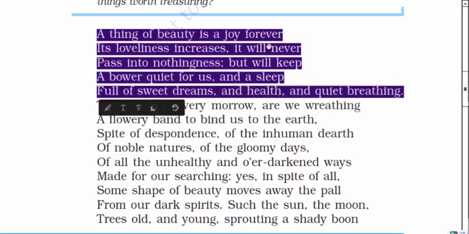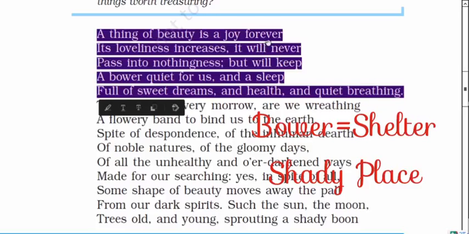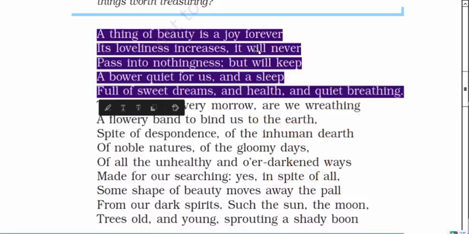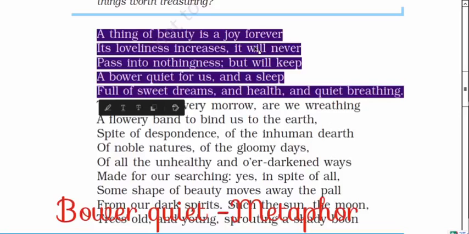It means the pleasure and joy of a lovely, beautiful thing never decreases. It will never pass into nothingness, whether the time is very good or very bad. Things always have their own life, so the poet writes it will never pass into nothingness. It means that in every time, even the worst, a beautiful thing always maintains its value for everyone.